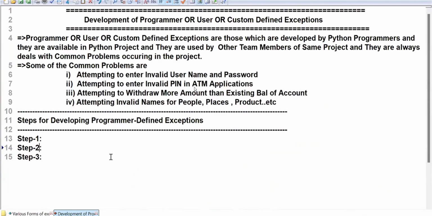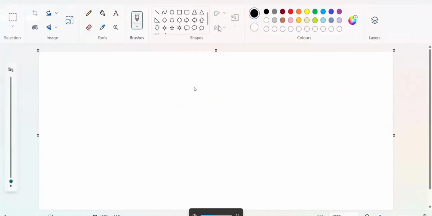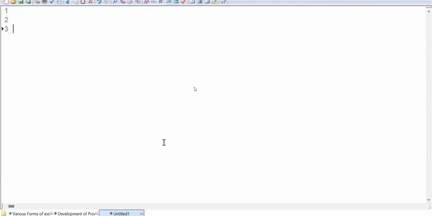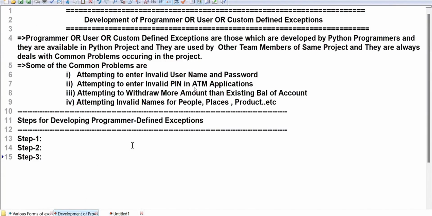Now I'm going to give some steps here. I'm using the class concept and the inheritance concept. Both of them are OOPS features, and we are going to use them. Anyhow, I'm going to discuss OOPS features very shortly. Class concept and inheritance concept I have to use today. Actually, if I were to explain the class and inheritance concepts at OOPS features time, you will forget exceptions.